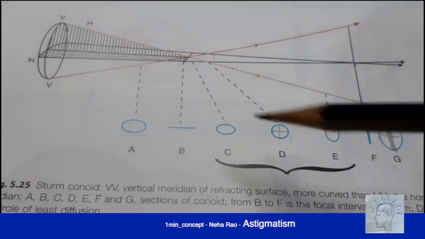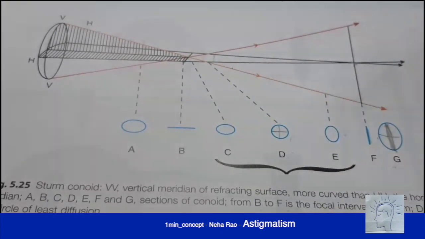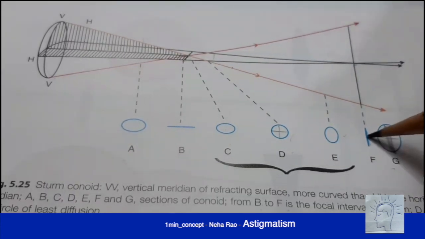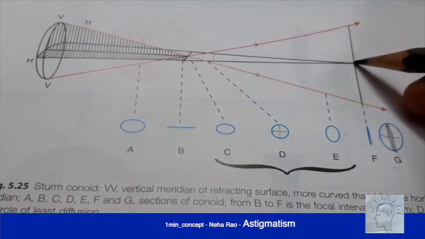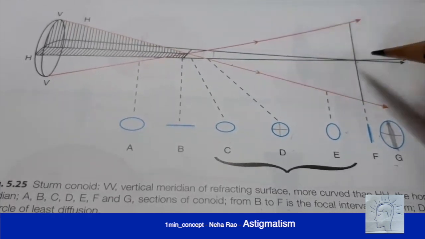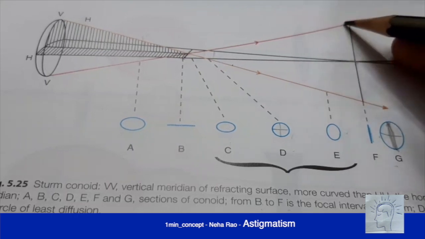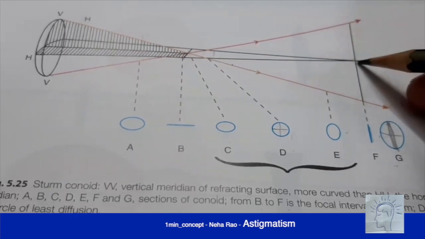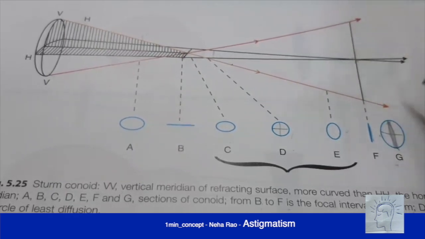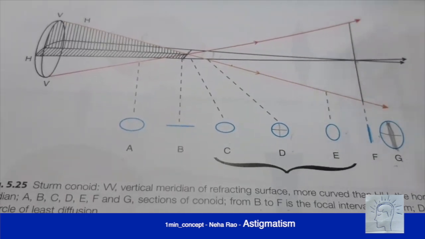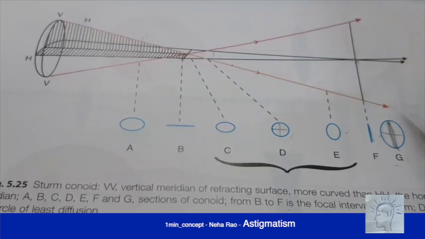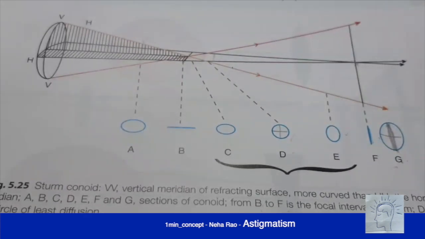At points C, D, E, you will have mixed astigmatism. At point F, you will have simple myopic astigmatism, because simple because one is already at focus and the other is diverging. Next, at point G, you will have compound myopic astigmatism because both are diverging.